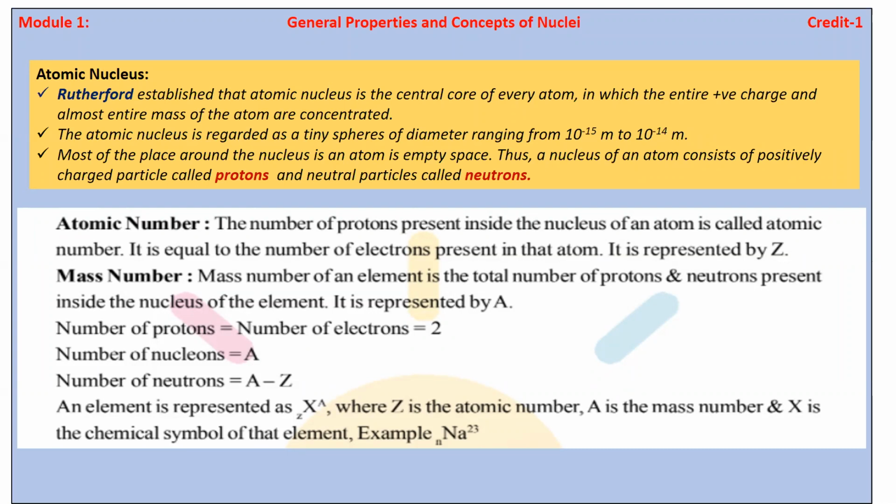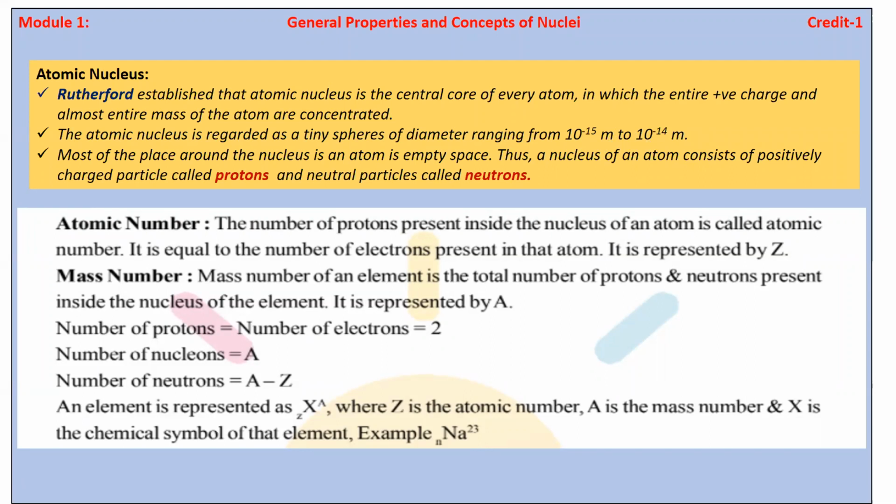I already told you that the atomic size is 1 angstrom, that is 1 into 10 raised to minus 10 meter. We can say 10 raised to minus 10 meter is the size of the atom. After that, if we go inside, the nucleus has a diameter of around 10 raised to minus 14 to 10 raised to minus 15 meter. Most of the place around the nucleus in an atom is empty space.